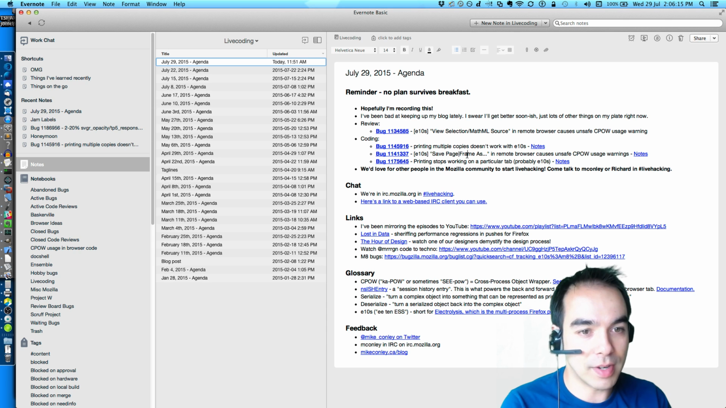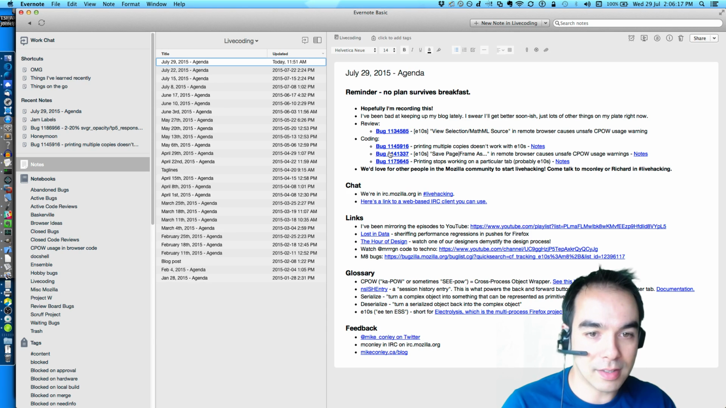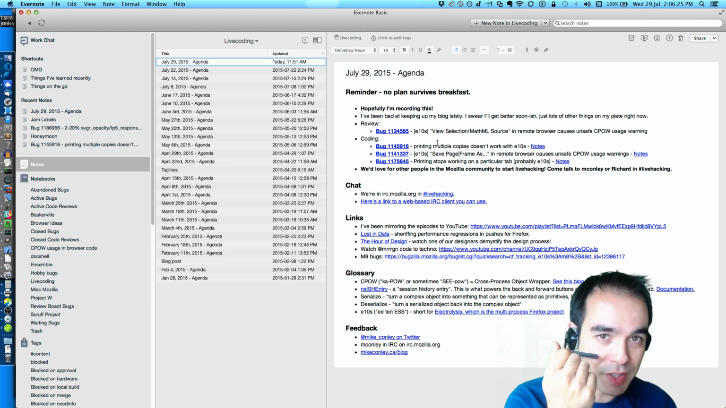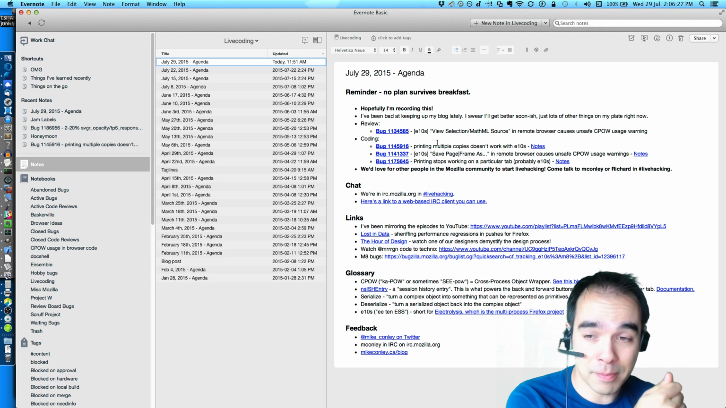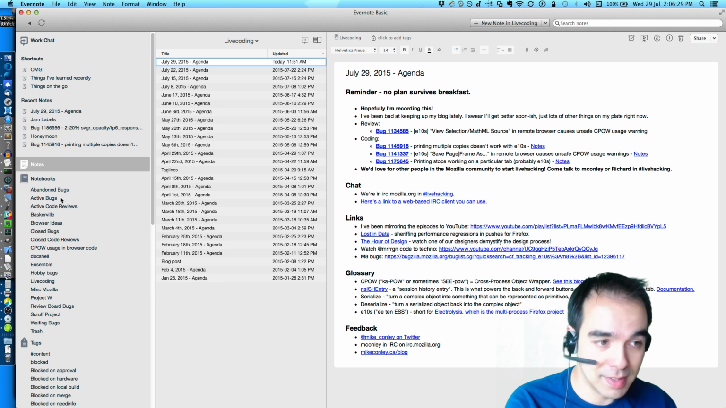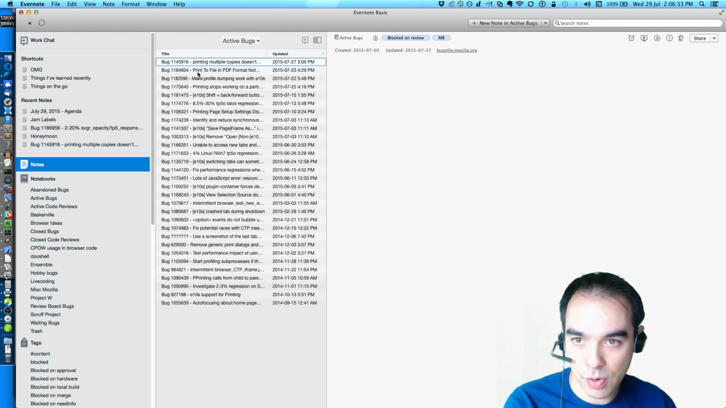So, I've got about 24 minutes. What did I want to get into next? There's no way I'm going to get to these two. So we're going to be looking at this. Printing multiple copies doesn't work with E10S. This is something I actually was digging into earlier this week, and I made really, really good progress. And I will explain to you what's going on in just a second.